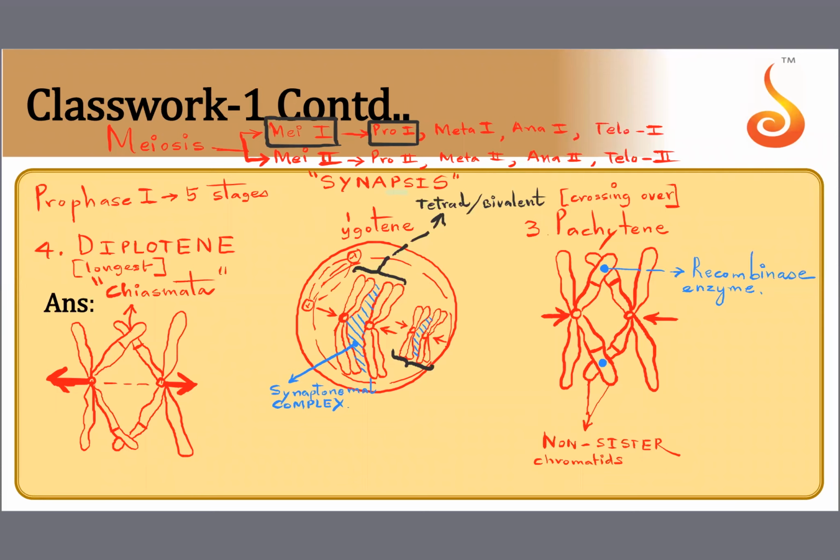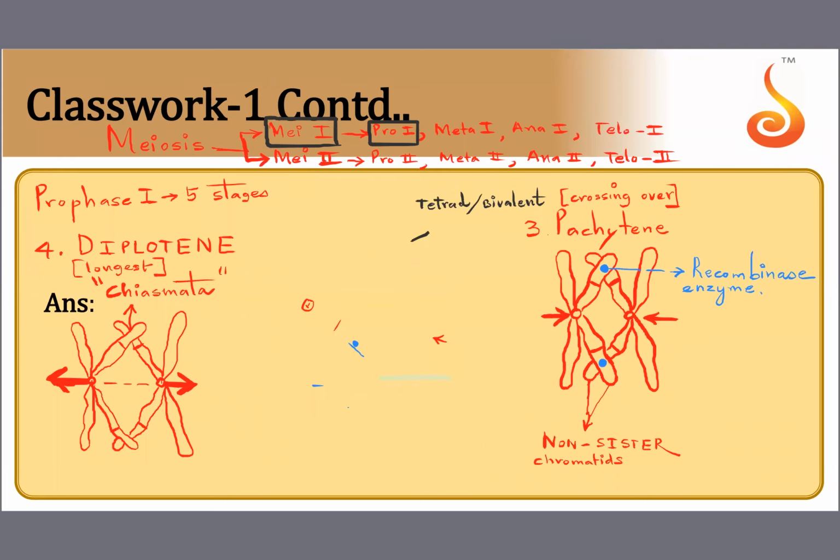Now the last phase of prophase 1. What is the last phase of prophase 1? The fifth and the final stage of prophase 1 is called diakinesis. It is called diakinesis, or it is called terminalization.